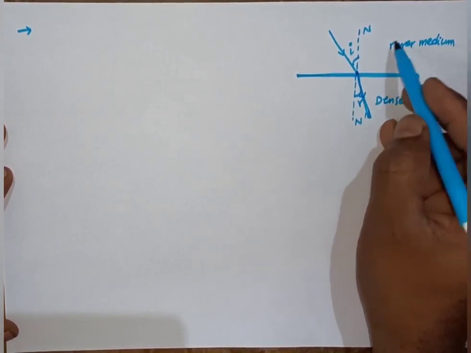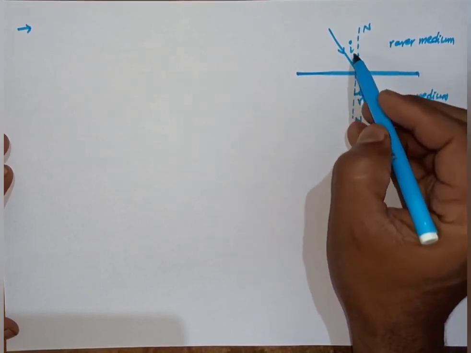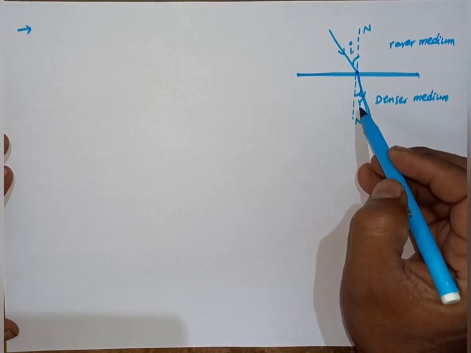This is called the refraction of light. In this refraction of light, the incident angle is I and the refracted angle is R.